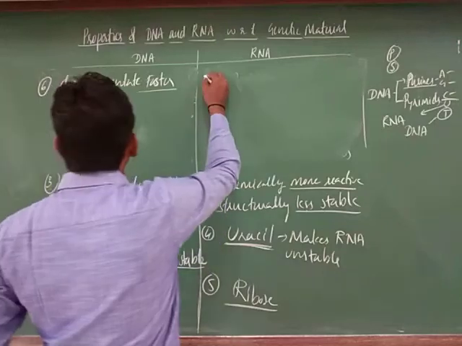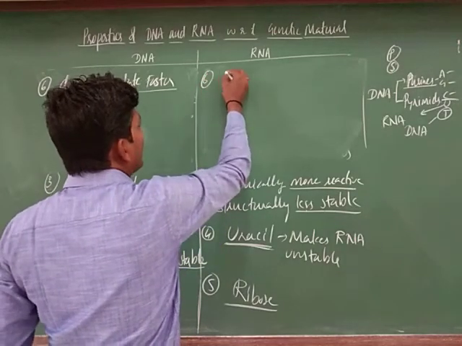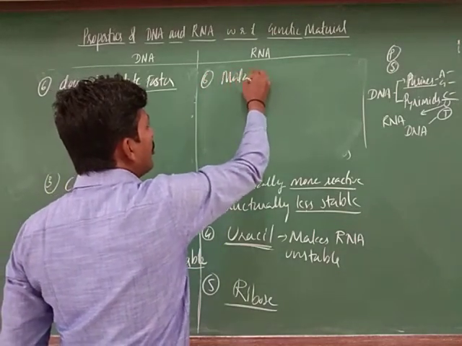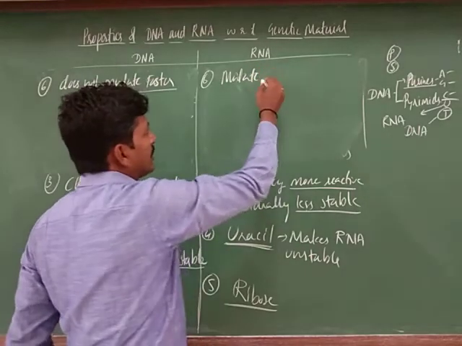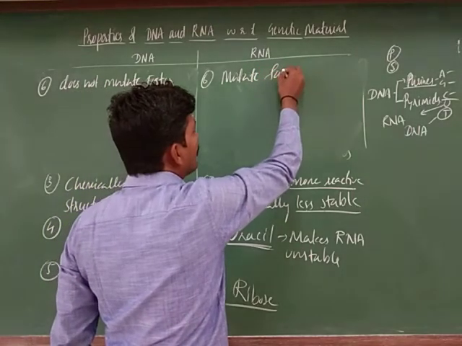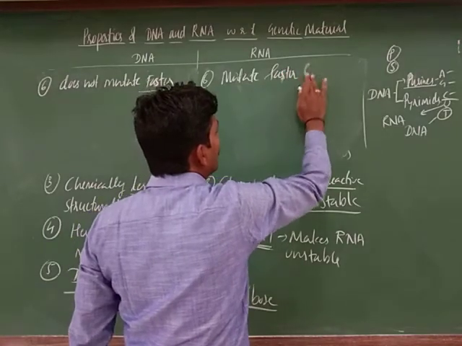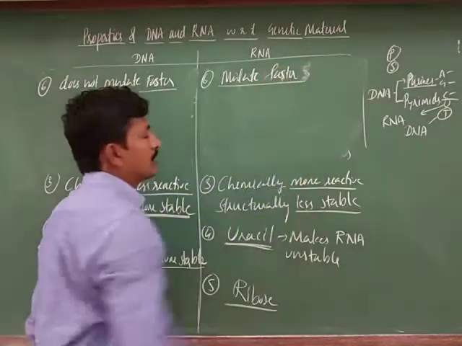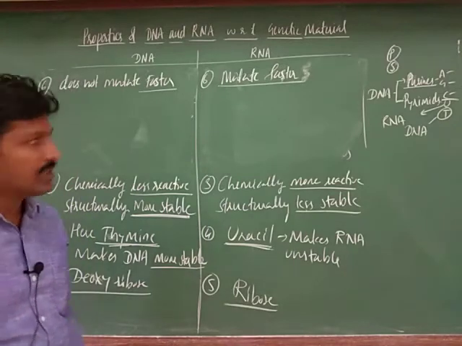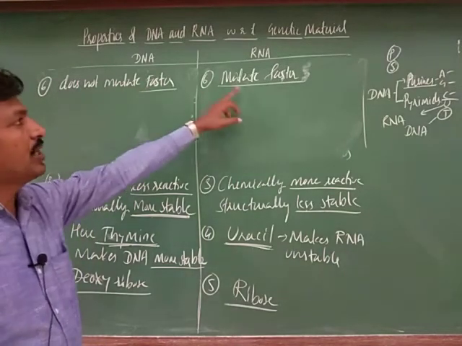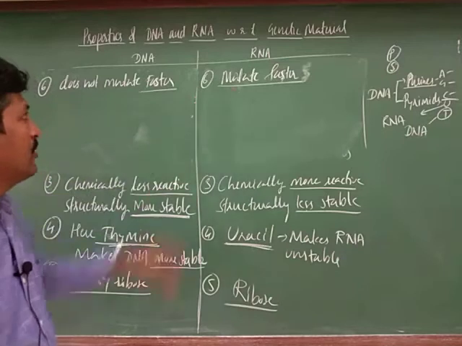And in RNA, mutation is so fast, it is observed at a faster rate. The rate of mutation is slow here, the rate of mutation is fast there.